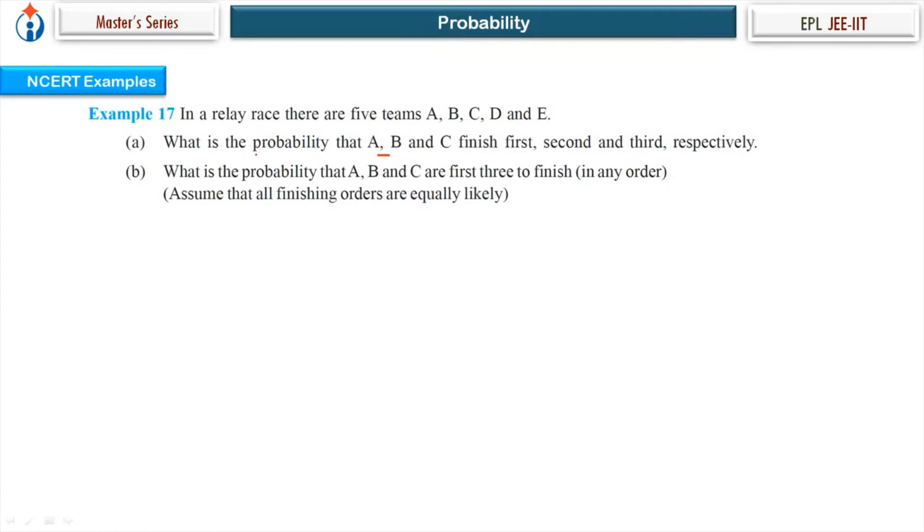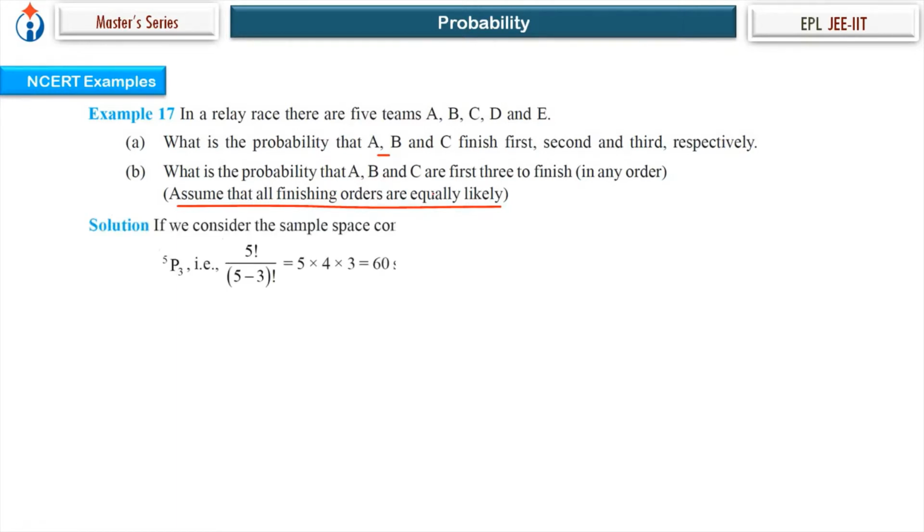And it is clearly written here, assume that all finishing orders are equally likely. So all finishing orders can be A, B, C, D, E or B, A, C, D, E, and so on. So 5 different objects at 5 places, and the random experiment is the relay race, and the outcomes are one of the orders A, B, C, D, E or B, C, D, A.